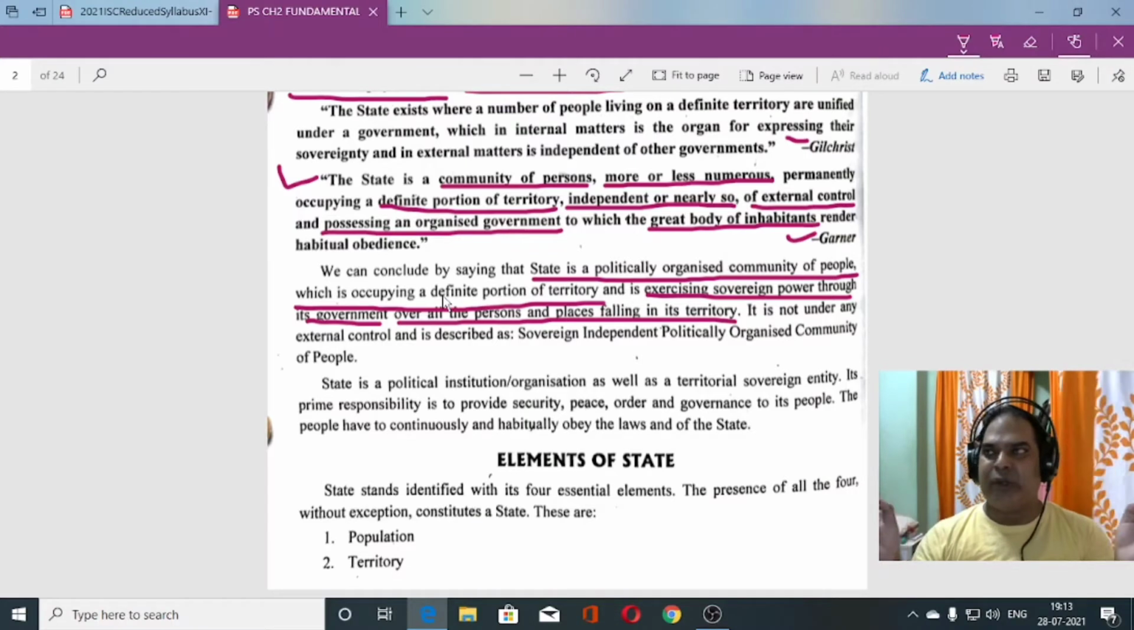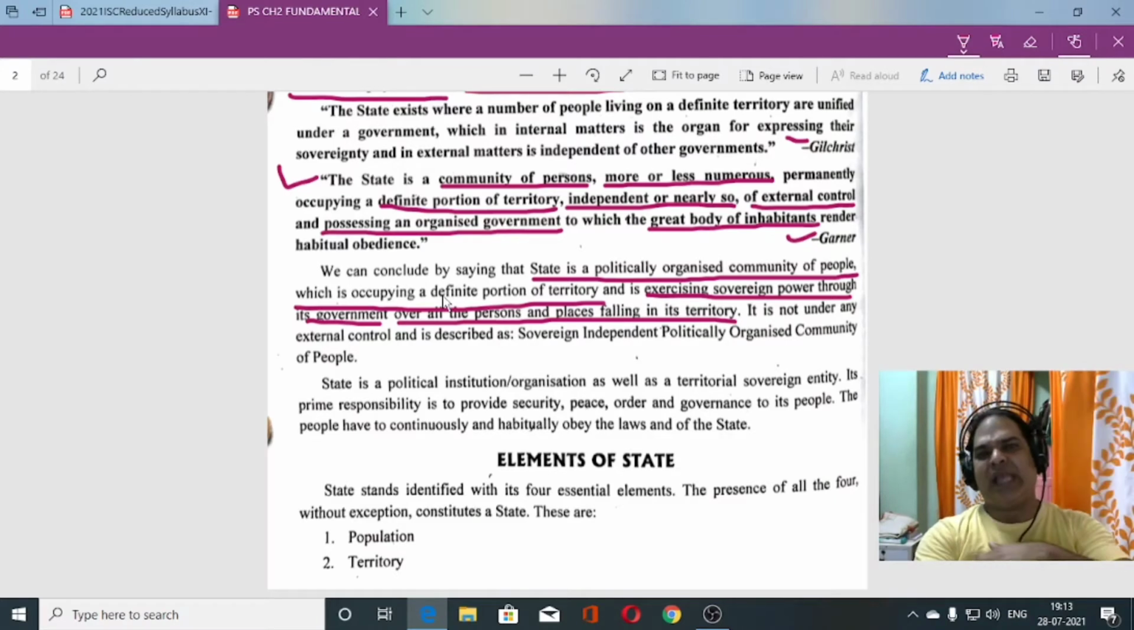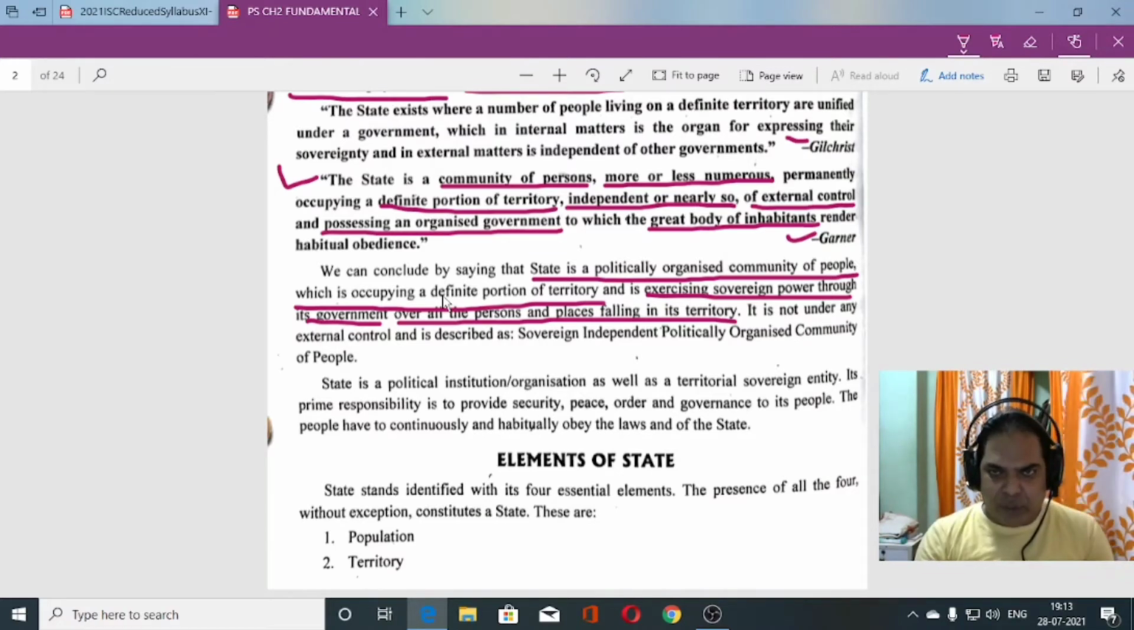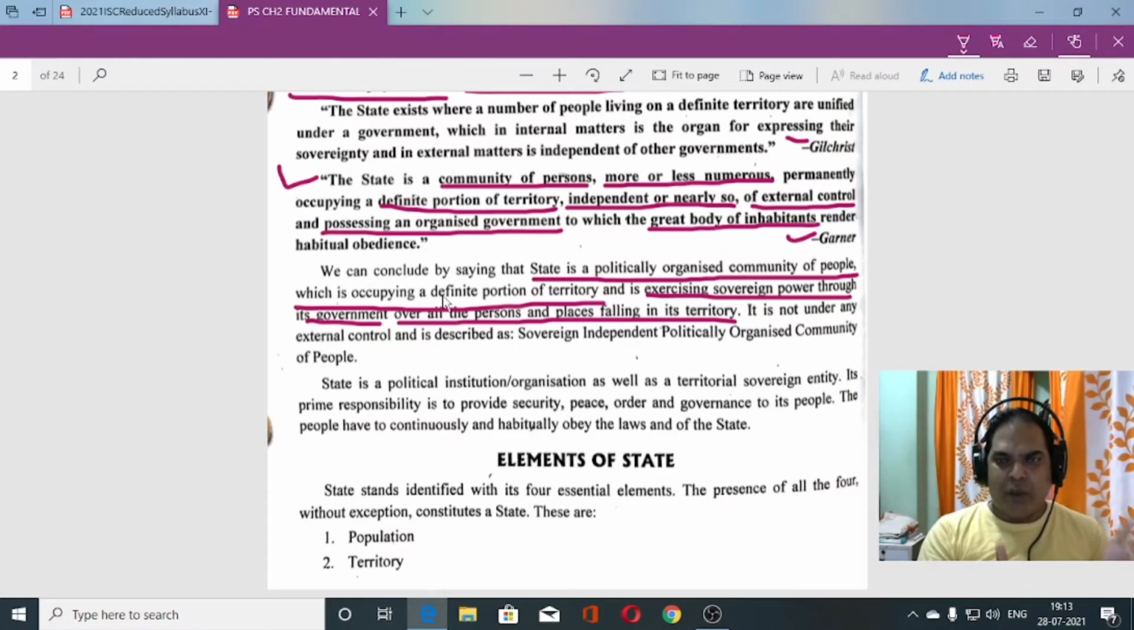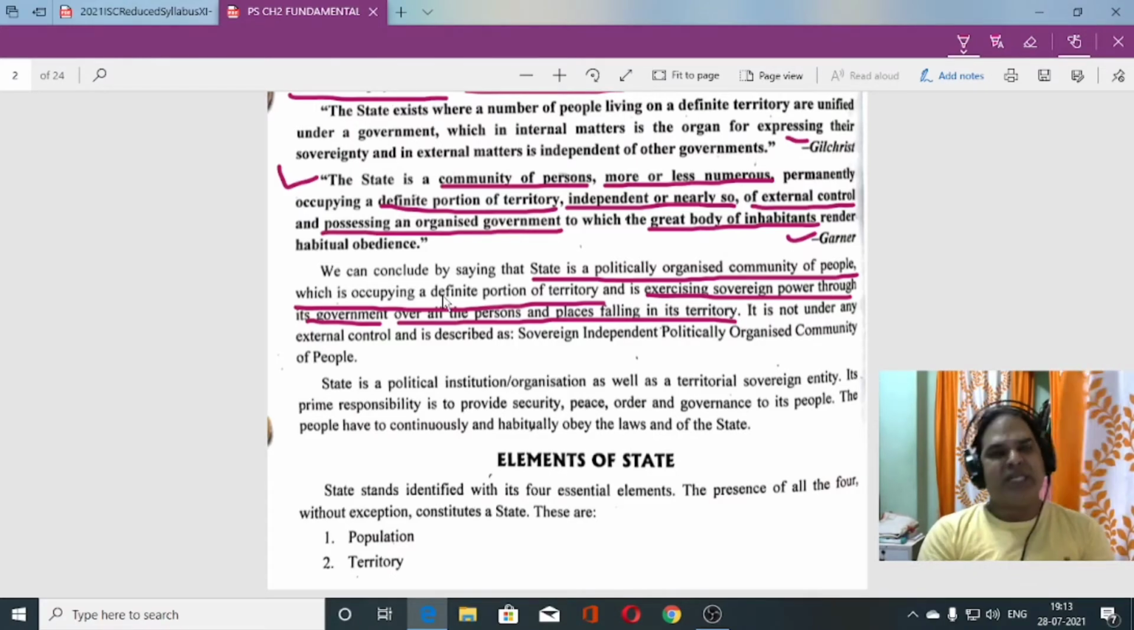State is a community of persons. So a number of people, so many people, a population: one community, two community, three community. It can be numerous, the numbers can be unlimited, the population of a country can be unlimited. But these people occupy a permanent territory. We live in India, we don't live in other countries, so we have occupied a permanent territory.